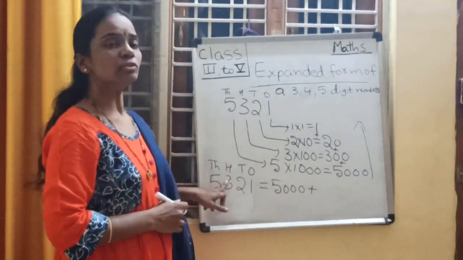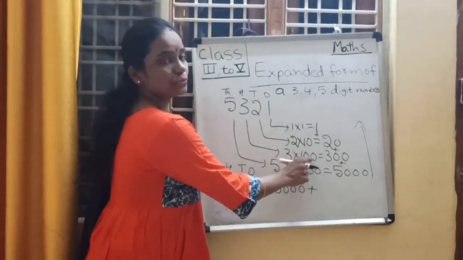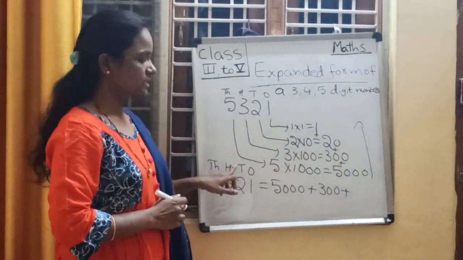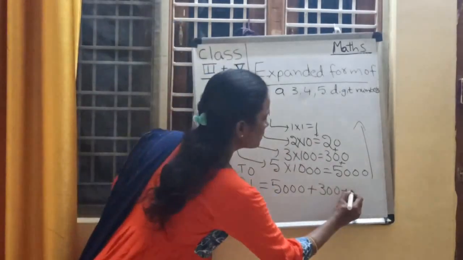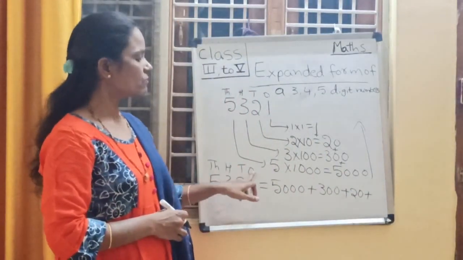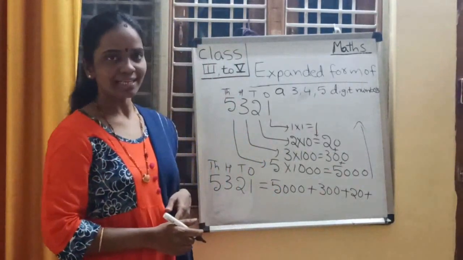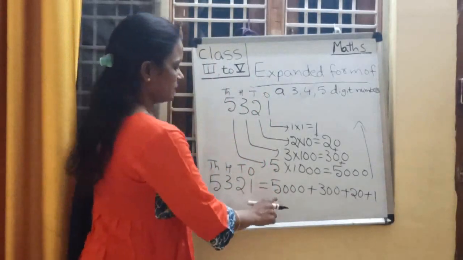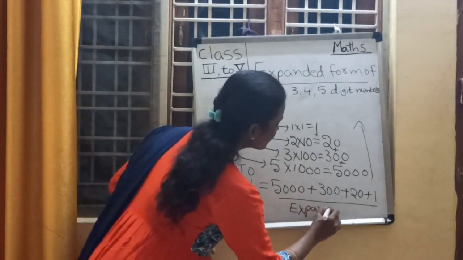And what is the place value of 3? 3 into 100. 3 is in hundreds place. 300 is the place value of 3. And what is the place value of 2? 2 is in tens place. 2 into 10. 20 is the place value of 2. Then what is the place value of 1? 1 is in ones place. 1 into 1. How much, children? 1 is the place value of 1. So, this is the expanded form for this number.